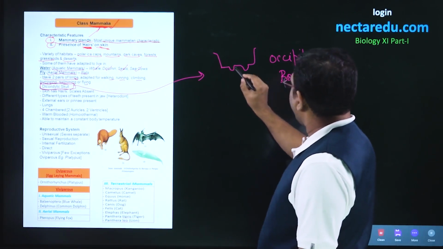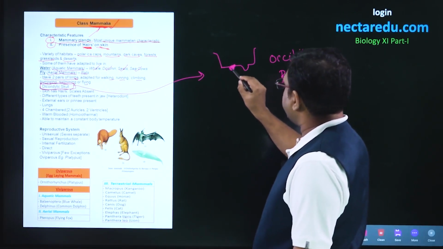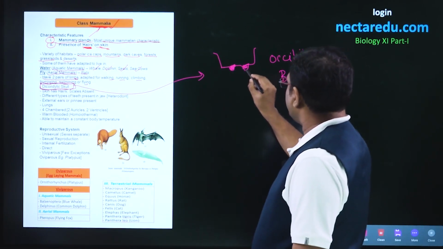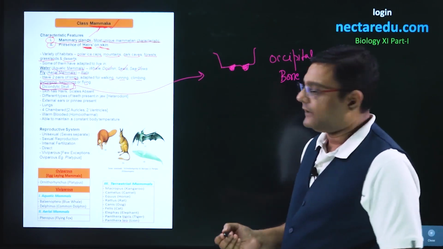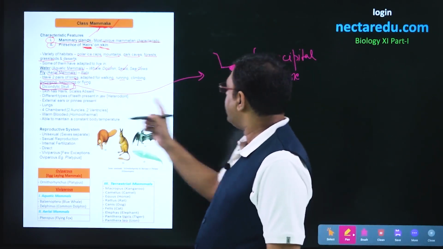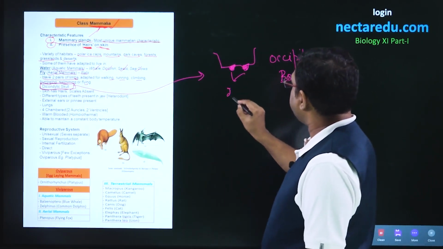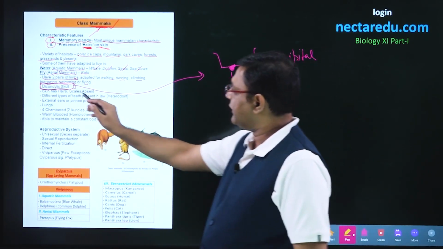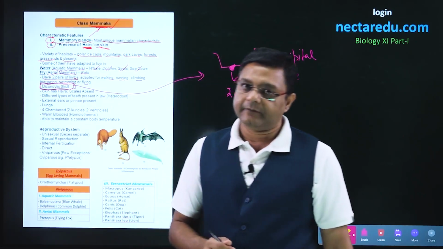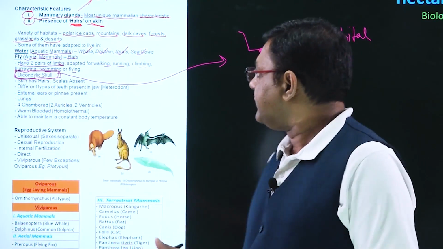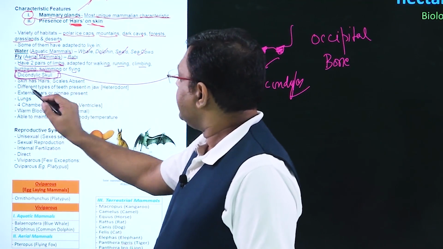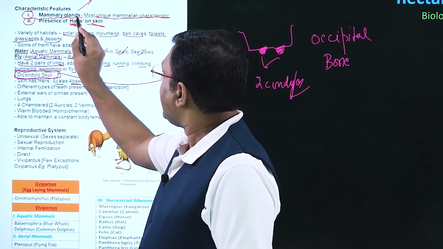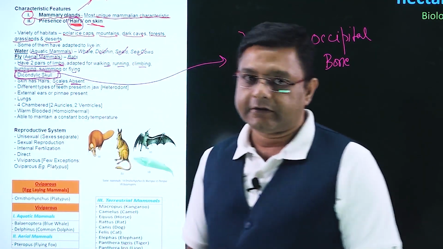If this occipital bone has one condyle, it is called monocondylic. If it is two condyles, it is called dicondylic. In the case of mammals, these two condyles are present, and that is why the condition is called dicondylic skull. Talking of the skin, in the case of mammals, scales are absent and skin has hairs on it.